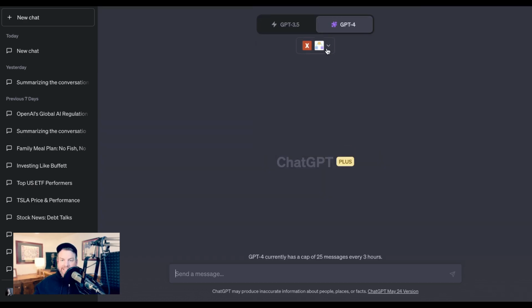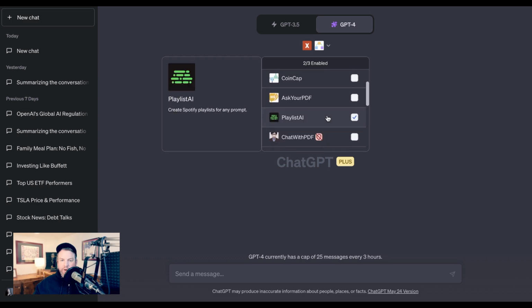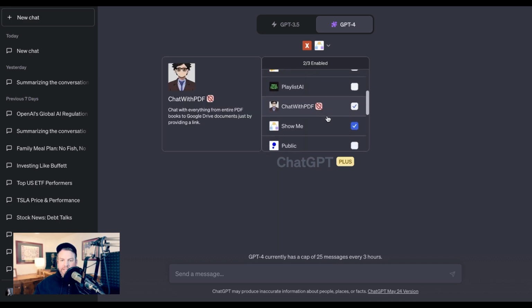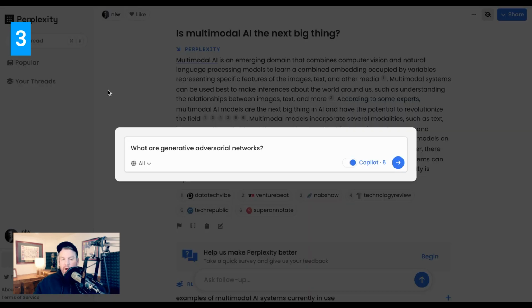Now, as part of this daily ChatGPT use, you'll notice that there are a bunch of plugins that have become really important to me as well. One that I use all the time is Xpapers, which can pull from the arXiv database. Those summarization tasks that I was just showing you, for example, use the Xpapers plugin. I've also been exploring a number of different finance-related plugins. And then, of course, just the Browse plugin, giving ChatGPT the ability to connect to the internet, is extremely essential as well.